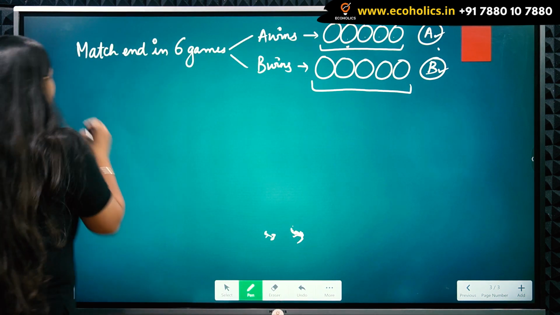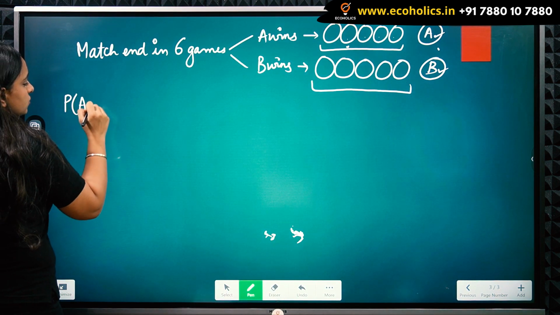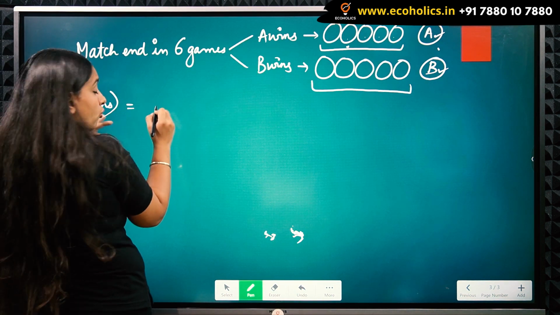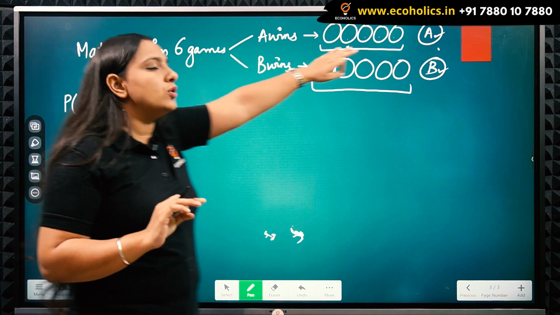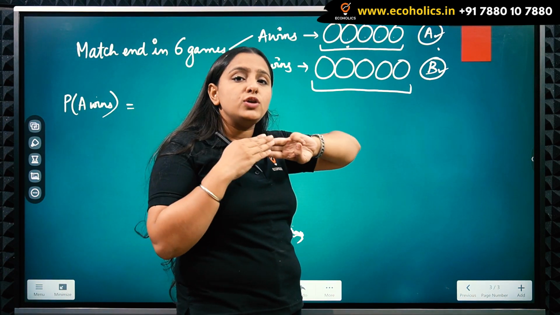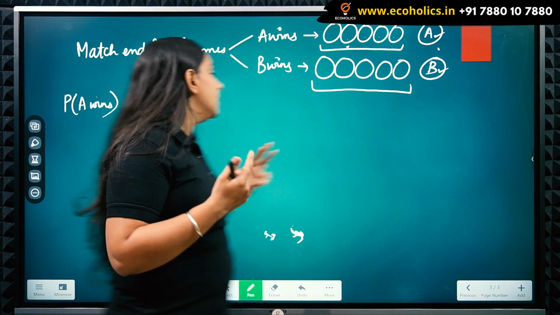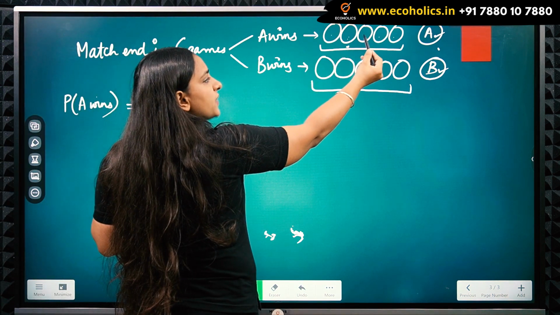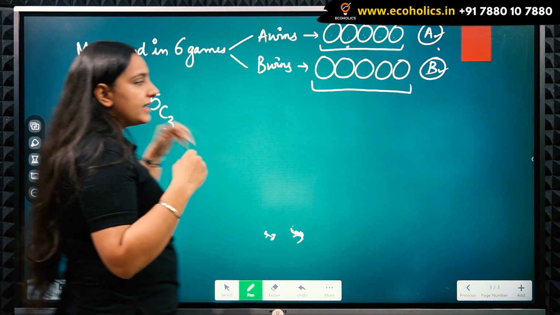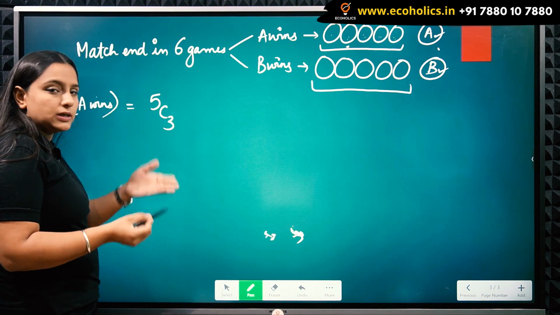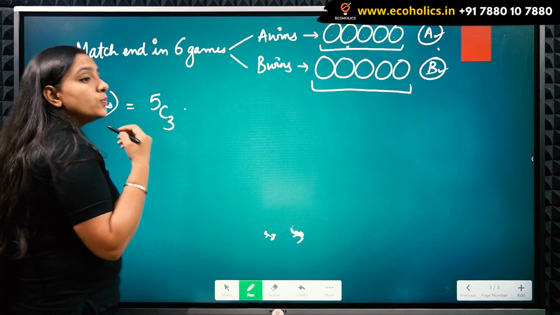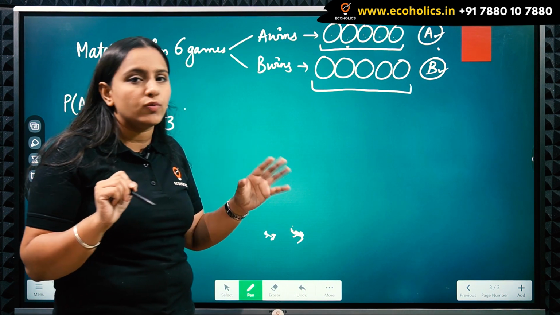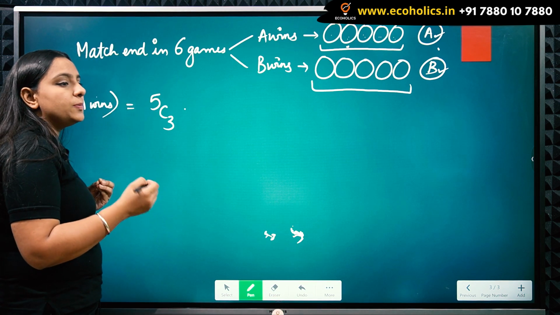So what do I want? The probability that A wins. The very first criterion is that out of 5 games, A wants to win 3 games. So we will use combination, 5C3, because that is the number of ways in which A can win 3 games out of these 5. Because the probability of A winning a game and B winning a game are equally likely, the probability will be 1 by 2.